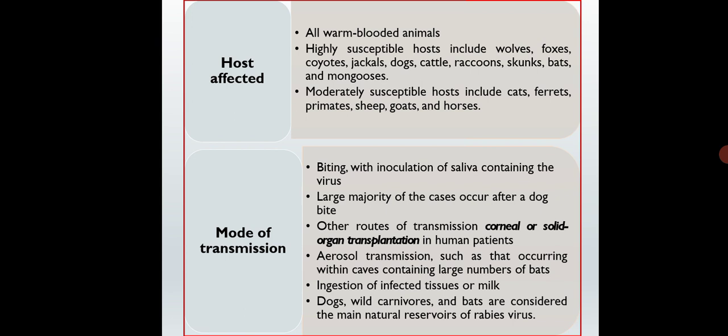The large majority of cases occur after a dog bite. Other routes of transmission are through corneal or solid organ transplantation in human patients. Sometimes aerosol transmission has been reported, and ingestion of infected tissues or milk can also transmit the rabies infection.